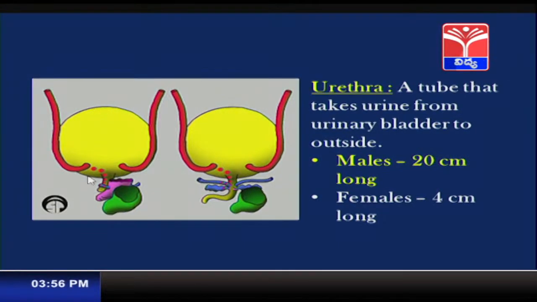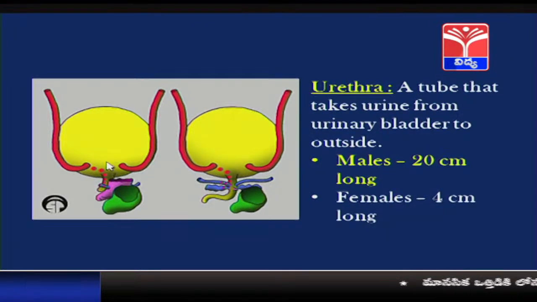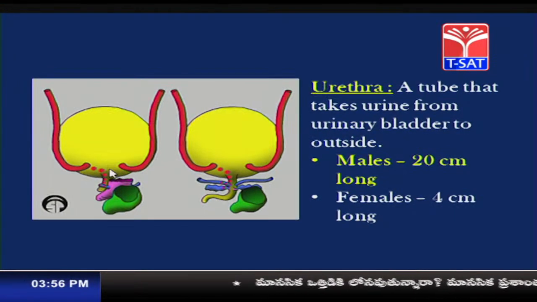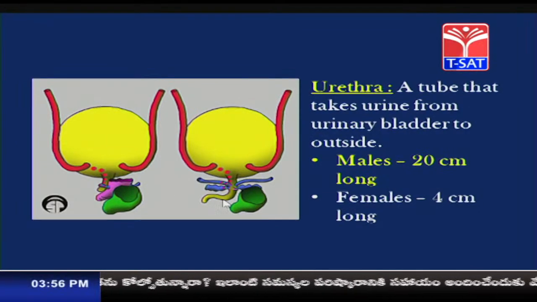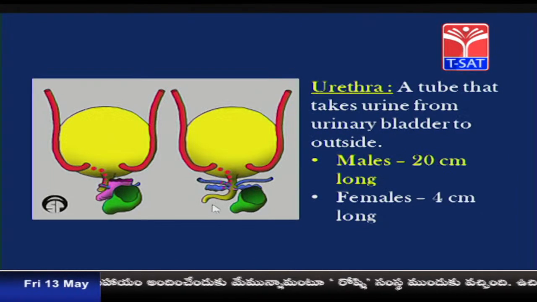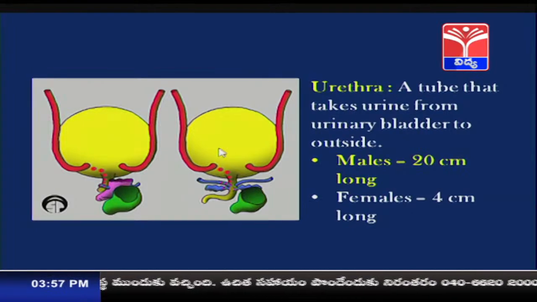Hence, women are more prone to urinary tract infections as the urethral meatus is very near to the anus. So, there is every chance of getting urinary tract infections. This is the urethra which originates from the neck of the urinary bladder, and it carries the urine away from the urinary bladder to the outside.